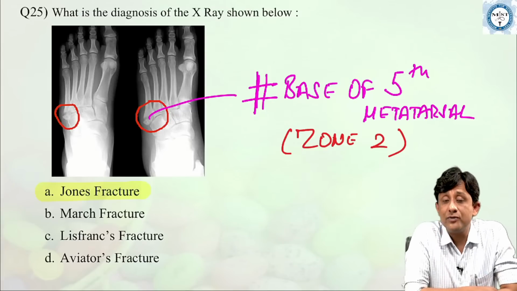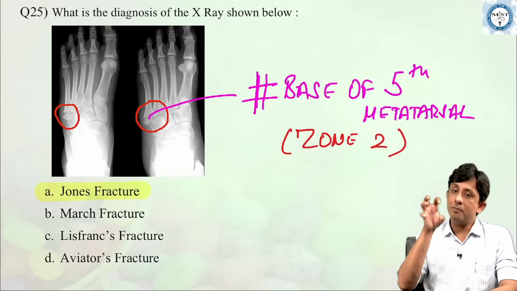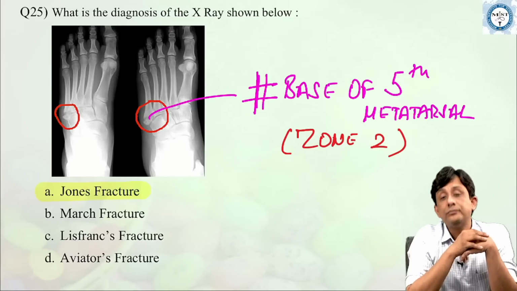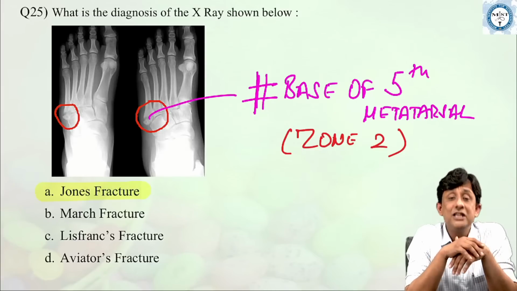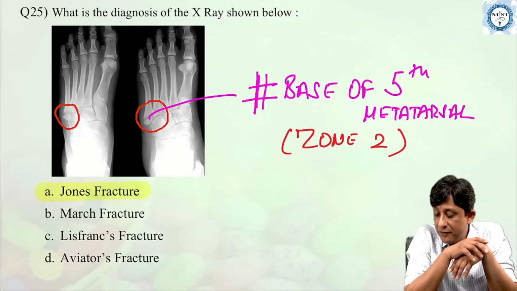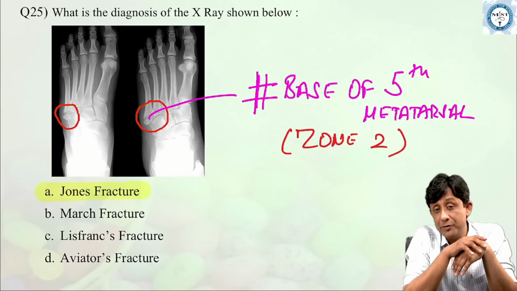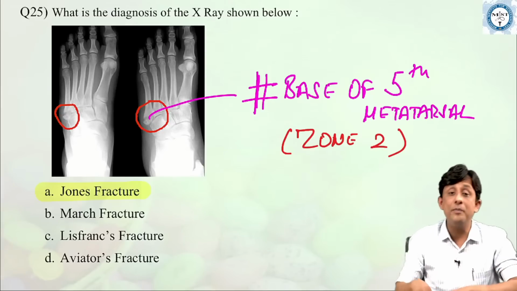Because of the pull of the peroneus brevis tendon, these fragments remain apart from each other, and therefore sometimes these displaced fractures need to be fixed as far as the treatment is concerned. Very commonly seen in sports.